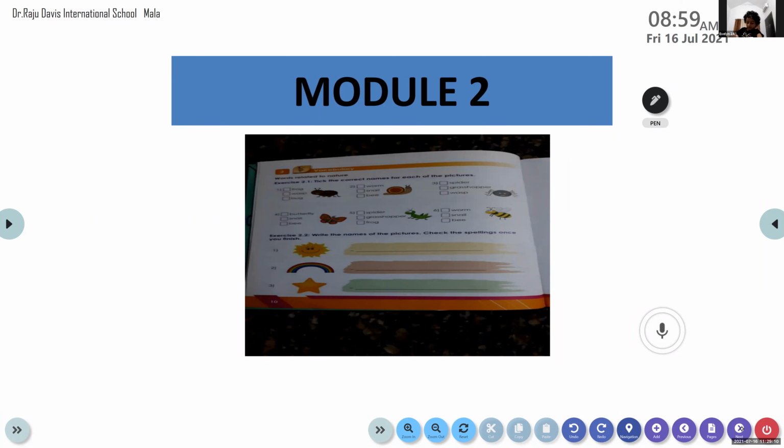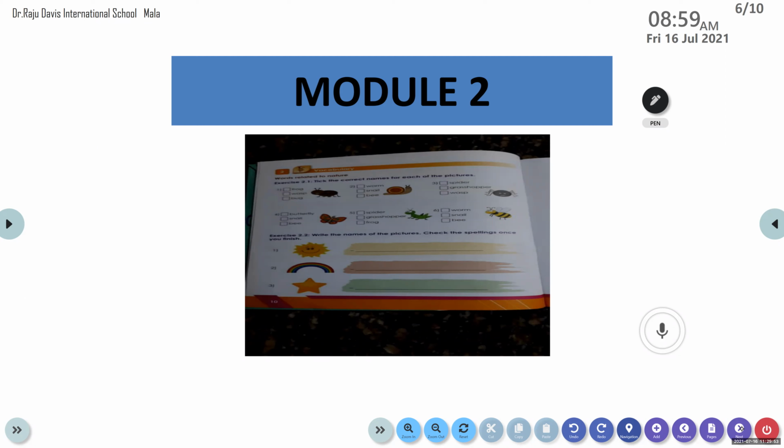Albrin Benny, unmute. Identify the first one. I want you to read all the three options. Number 1, frog. Then wasp, W-A-S-P. A wasp is a sort of bee. Have you seen the honey bee which makes honey? A wasp looks quite similar to the honeybee, but it may be a little bigger in size.